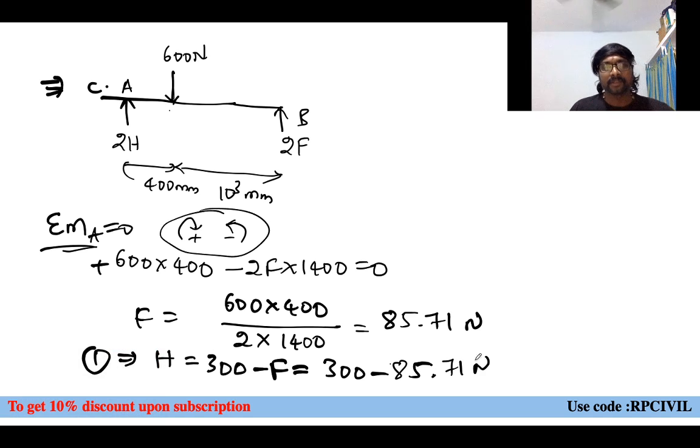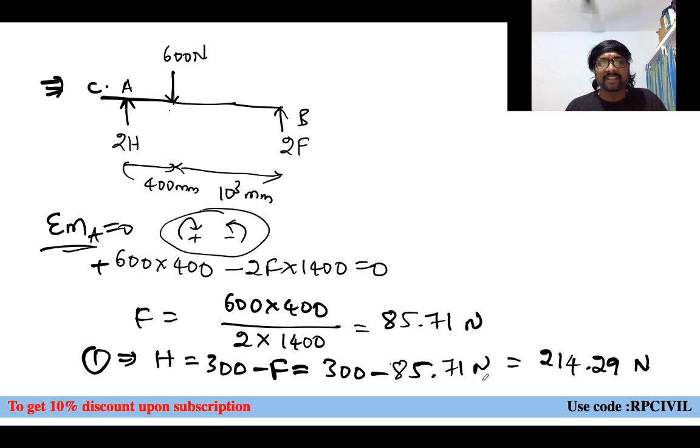71 newtons, right? Equal to how much it will be getting? 300 minus 85 point means it will be how much? 214.29 you can say, right? So if you are adding these two, you will be getting 300, right?